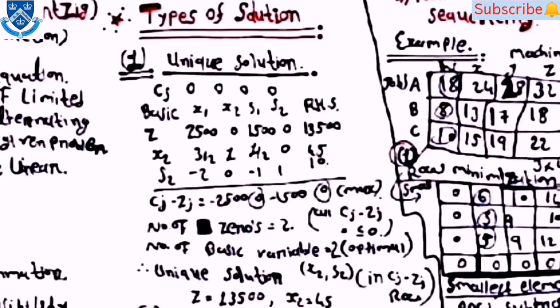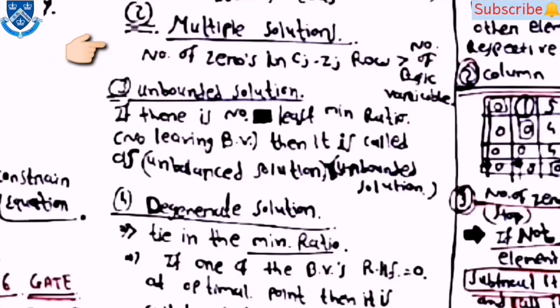Then after, there are types of solutions. First one is unique solution, in which the number of zeros in Cj minus Zj row is equal to the number of basic variables. Then the second one, multiple solutions, in which the number of zeros in Cj minus Zj row is greater than the number of basic variables.